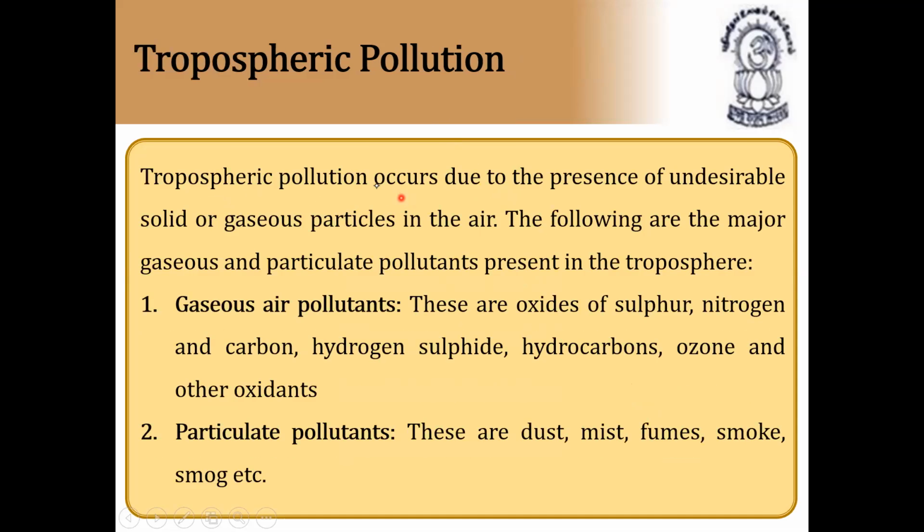Tropospheric pollution occurs due to the presence of undesirable solid or gaseous particles in the air. The following are the major gases and particulate pollutants within the troposphere. What are those? First one, these are oxides of sulfur, nitrogen, and carbon, hydrogen sulfide, hydrocarbons, ozone, and other oxidants. These are called gaseous air pollutants.